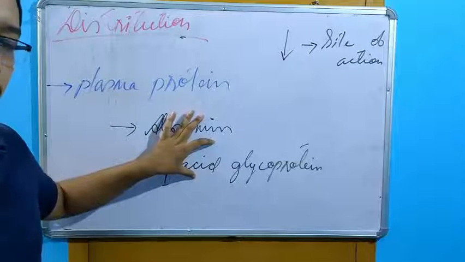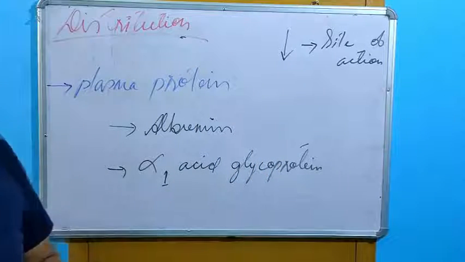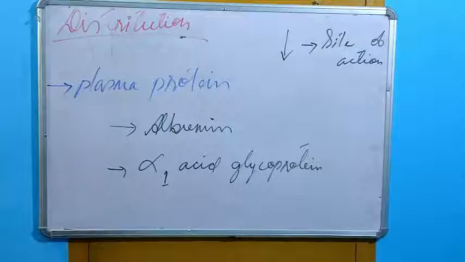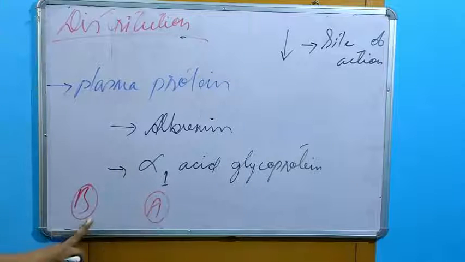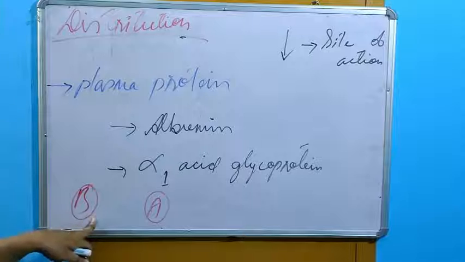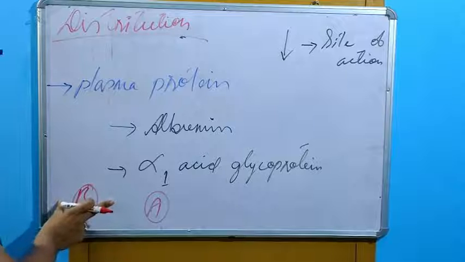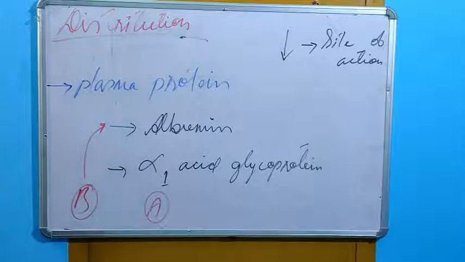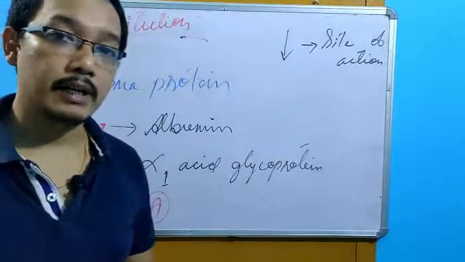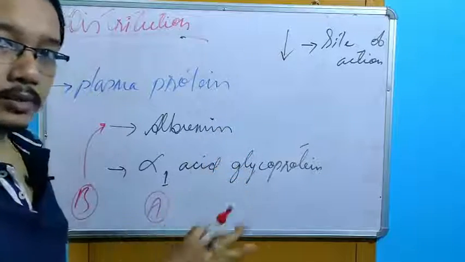Because of what? There is protein binding of the drugs. Now suppose two drugs, B and A. B is a precipitant drug. B can change the distribution of drug A. Suppose drug B can increase or decrease the albumin content of our body. If drug B can cause an increase or decrease in the albumin content of your body, of course the binding of drug A with the albumin will differ.